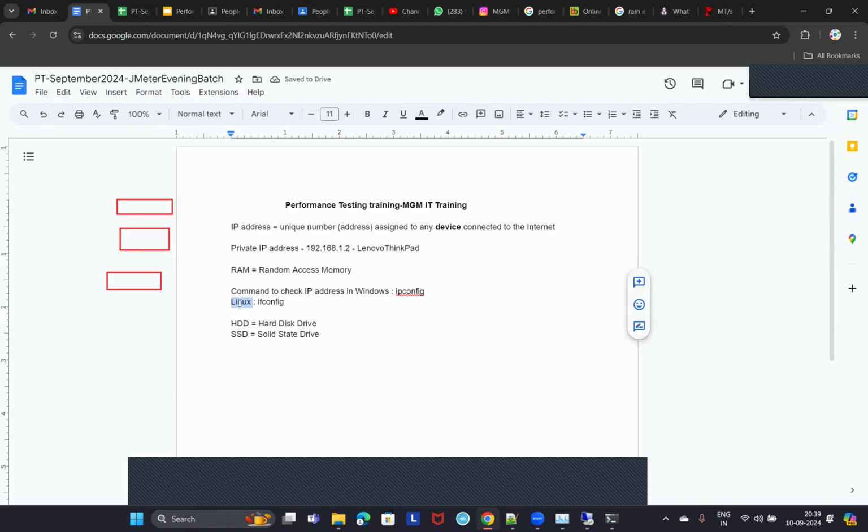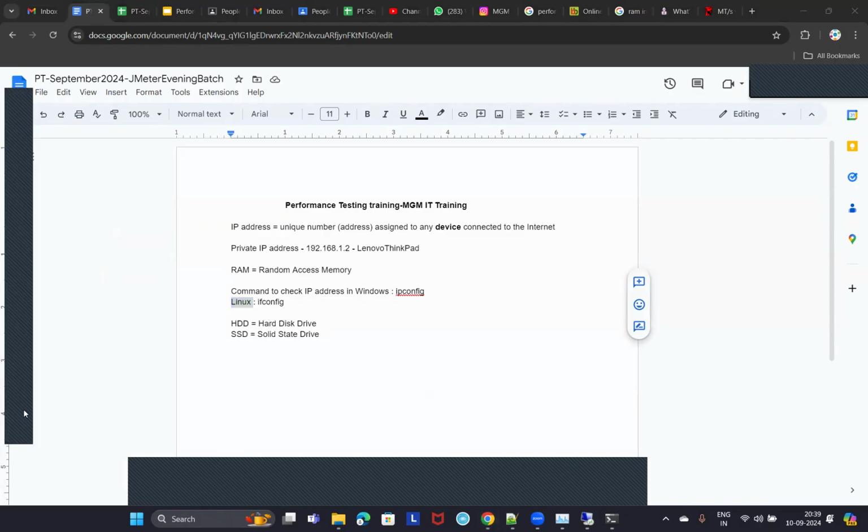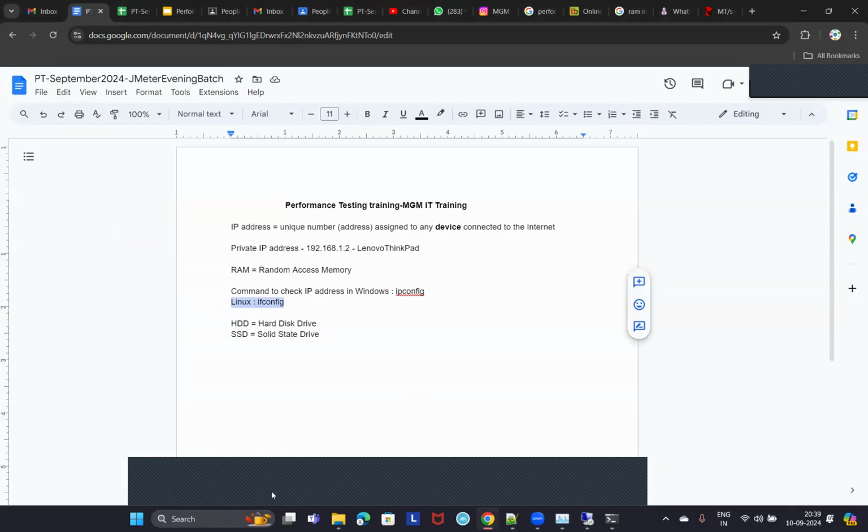Why are we discussing Linux commands here? Most of your applications will be running on Linux servers, and you should know some basic Linux commands. Okay, I'll cover that. I'll give you some easier ways to learn these Linux commands. You need not join any separate course for that. Just spend 3 to 4 hours and you can be proficient in basic Linux commands.